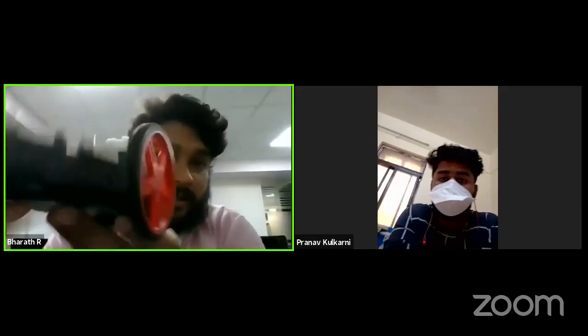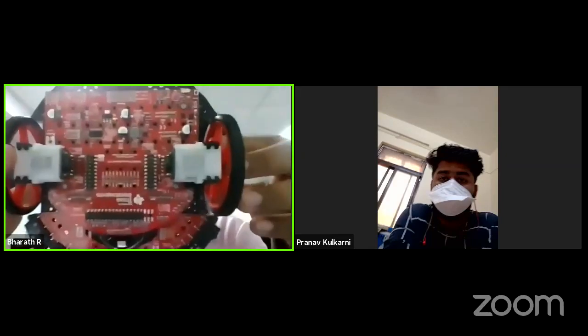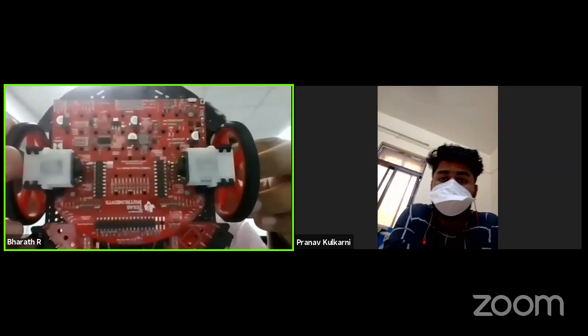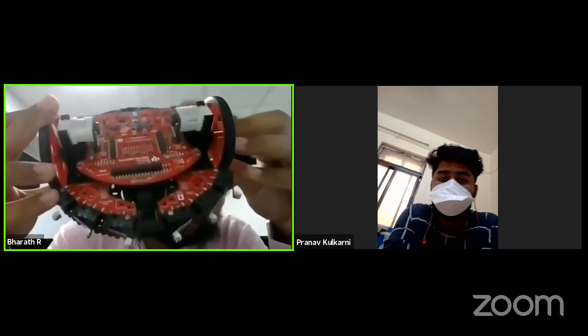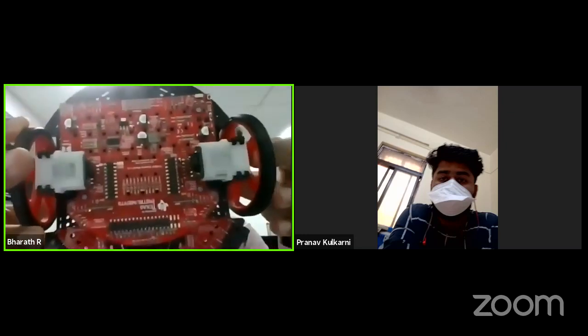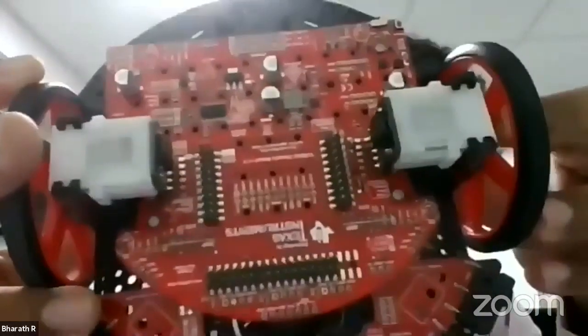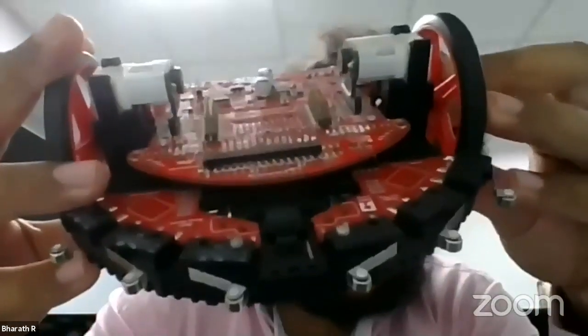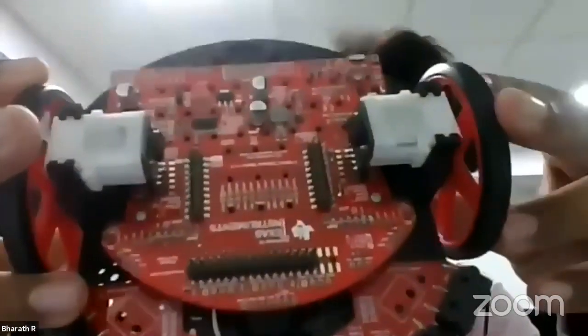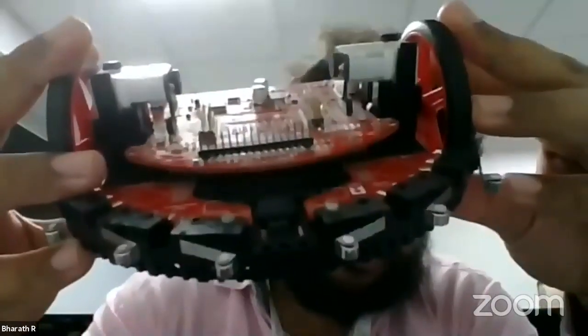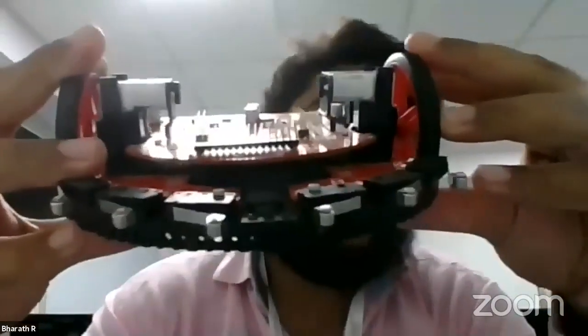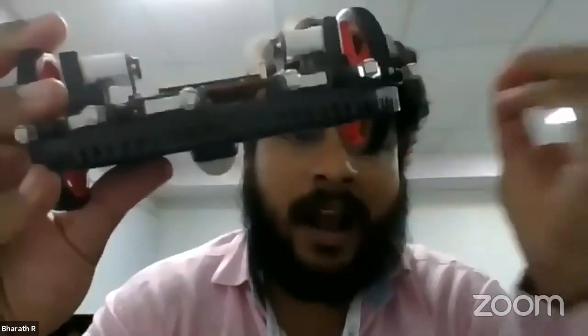So this is the TI RSLK Max. It is a small robotic kit from Texas Instruments for the learning purpose of engineering students, from first year, second year, third year, and fourth year. All the students will be able to learn this robotic kit in a simpler manner, so that their view towards robotic systems and robotics will change, right?